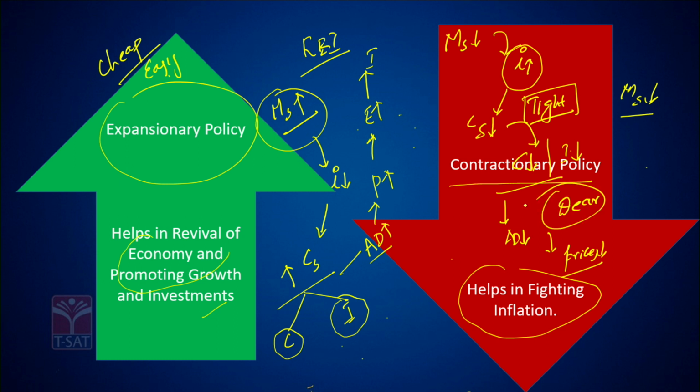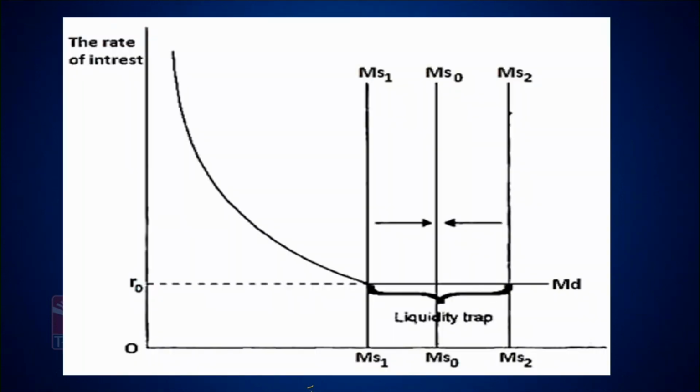My money has become dearer. It is very dear to use this money, because the value of money is increasing, because the interest rates of the money are very high in the economy. Okay. Now let's look at the two extremes of the RBI's policy actions.